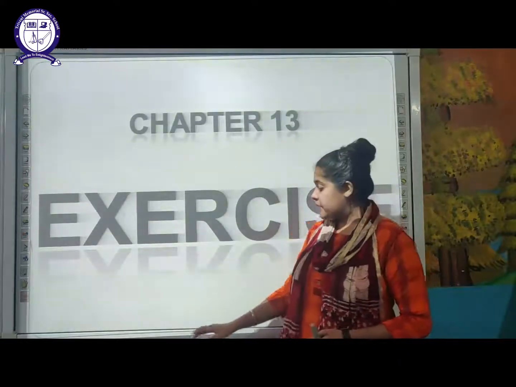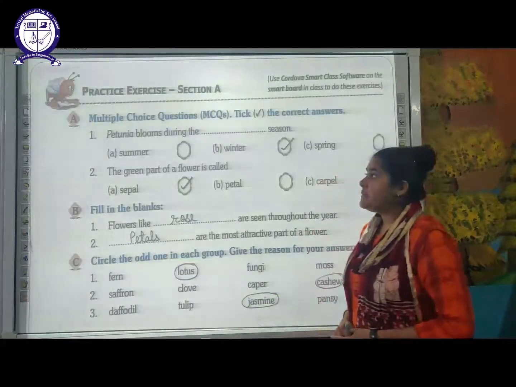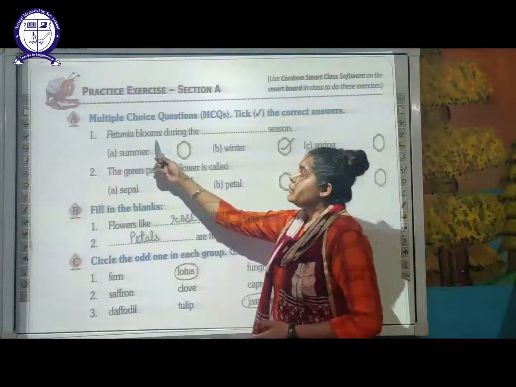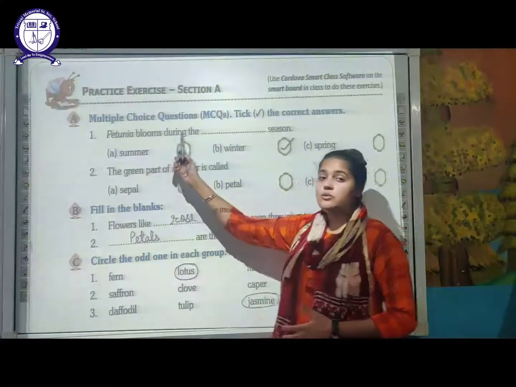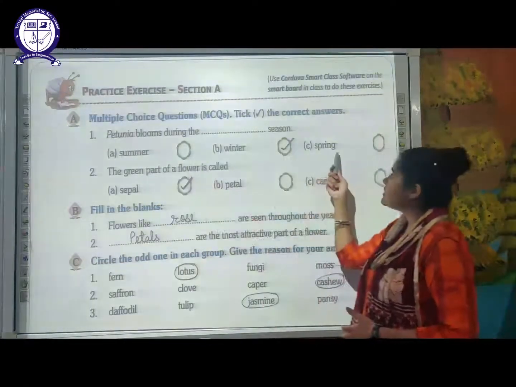Let's move on to the exercise part. So first, the multiple choice question: petunia blooms during the blank season. So you have to answer in which season petunia blooms. Summer, winter or spring season.